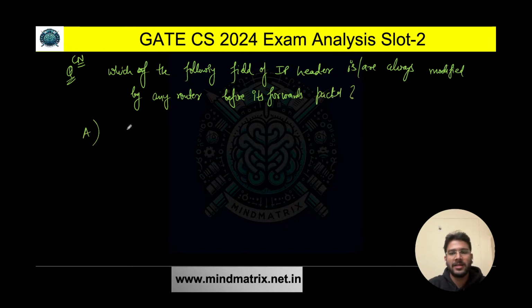Option A says source IP. Option B is header checksum. Option C says TTL, that is time to live.